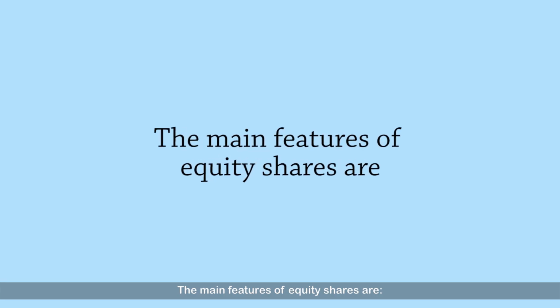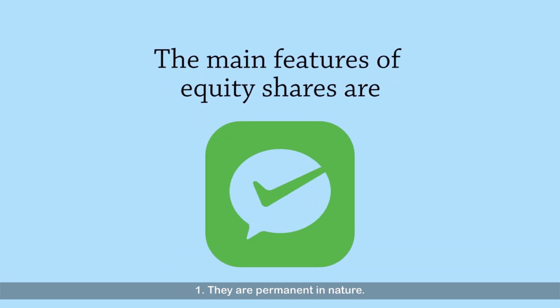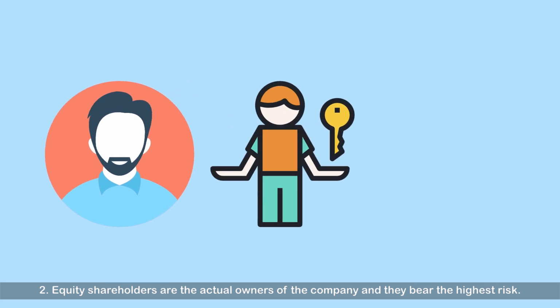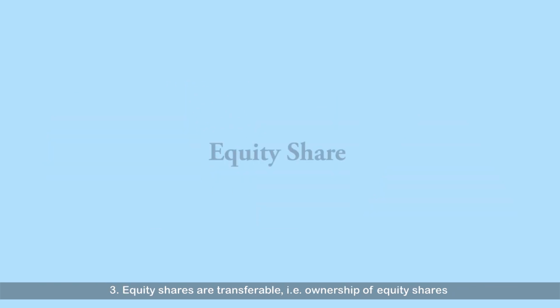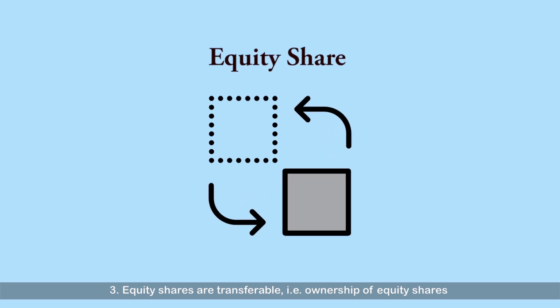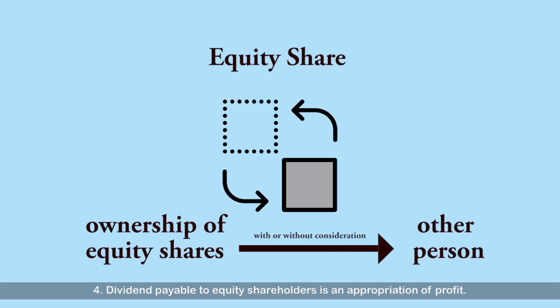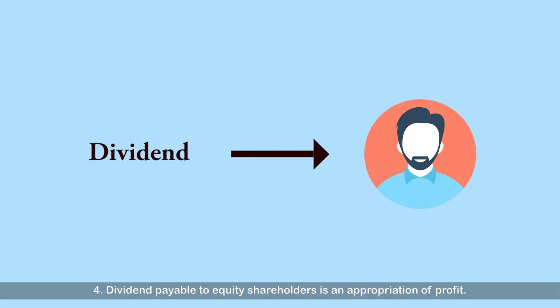The main features of equity shares are: they are permanent in nature. Equity shareholders are the actual owners of the company and they bear the highest risk. Equity shares are transferable, that is, ownership of equity shares can be transferred with or without consideration to another person. Dividend payable to equity shareholders is an appropriation of profit.